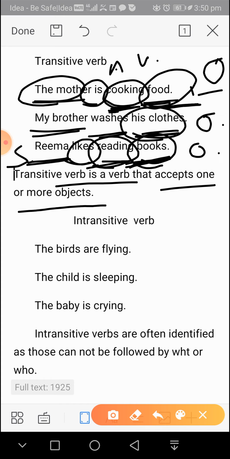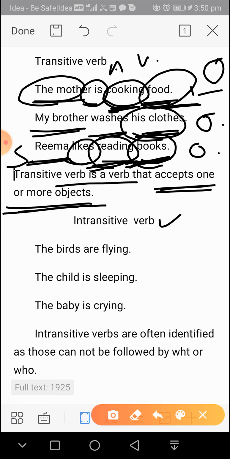We'll talk about participles in non-finites, when we cover the topic of non-finites. Here this is a participle. So a transitive verb is a verb that accepts one or more objects. A verb can have one or more objects.